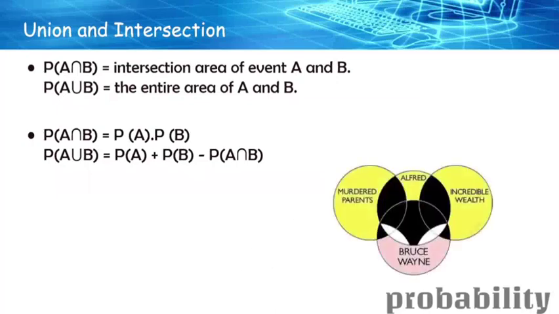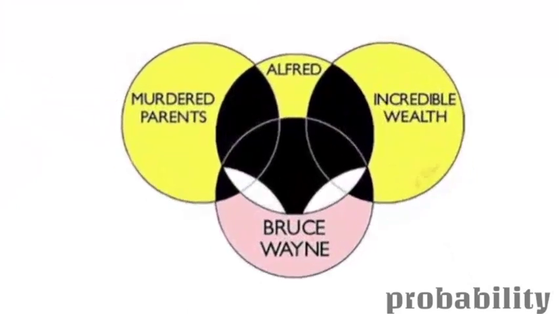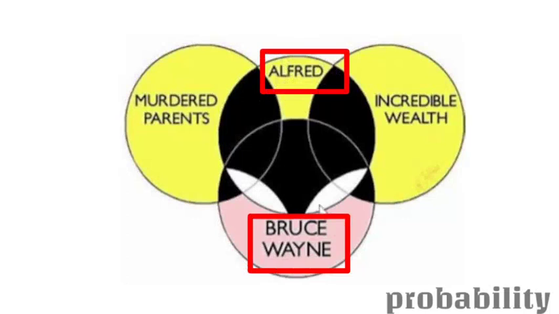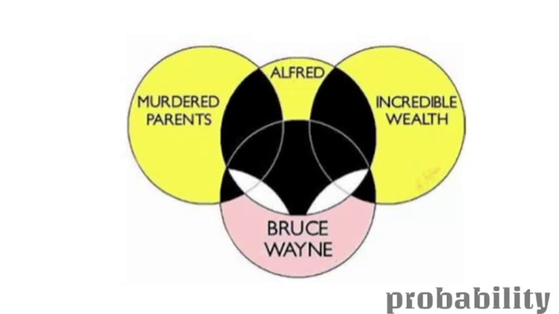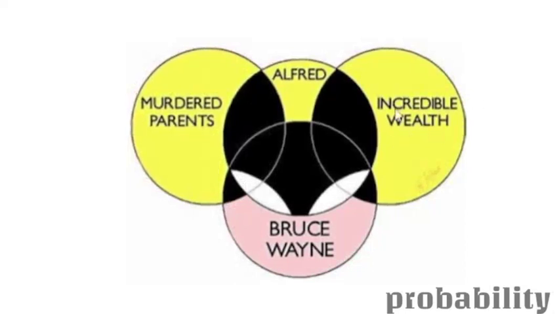Again, a diagram would give us much more insight. A figure will always give a lot of info. Here we have two people, Alfred and Bruce Wayne. When it comes to the probability of having murdered parents, yes, both were murdered for those personalities, and also they are incredibly rich. So the Venn diagram is overlapping.